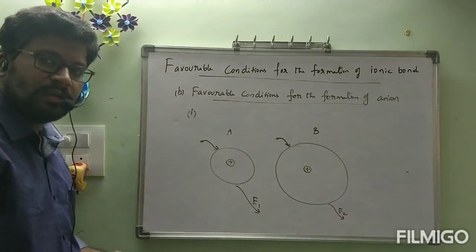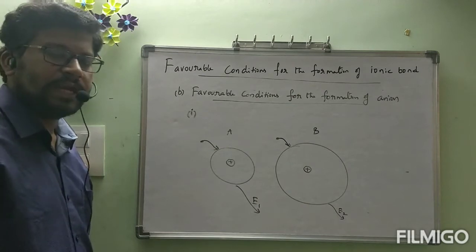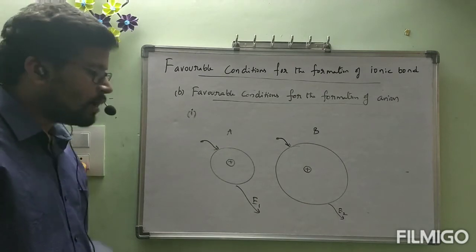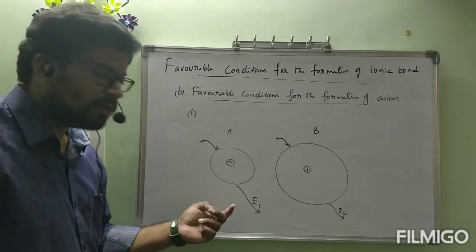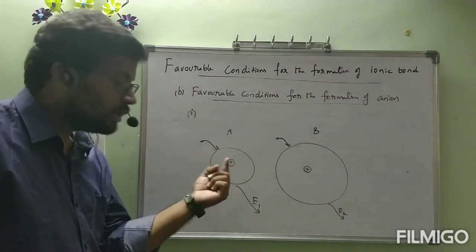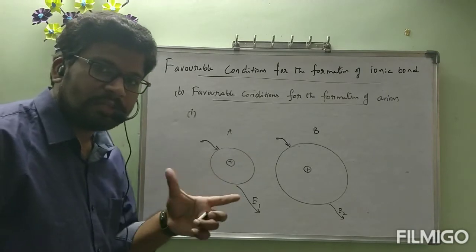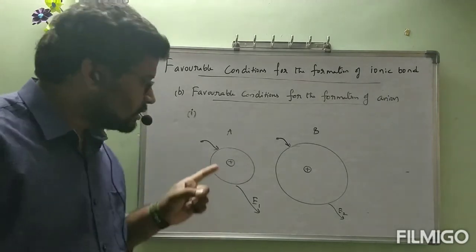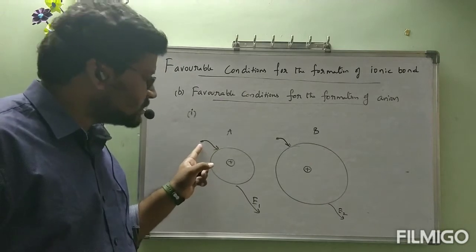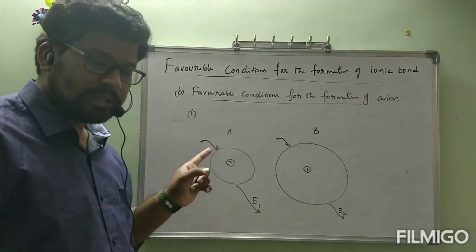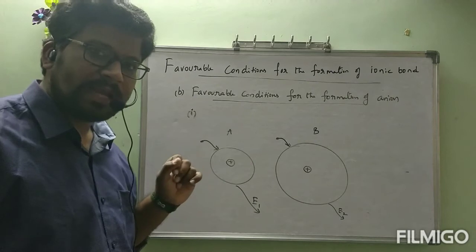Now what is my question? Is E1 greater or E2 greater? Obviously E1 is greater. Why? This is a small atom. Electrons present in the outermost shell will be closer, so they will apply more repulsion to the newly coming electron.